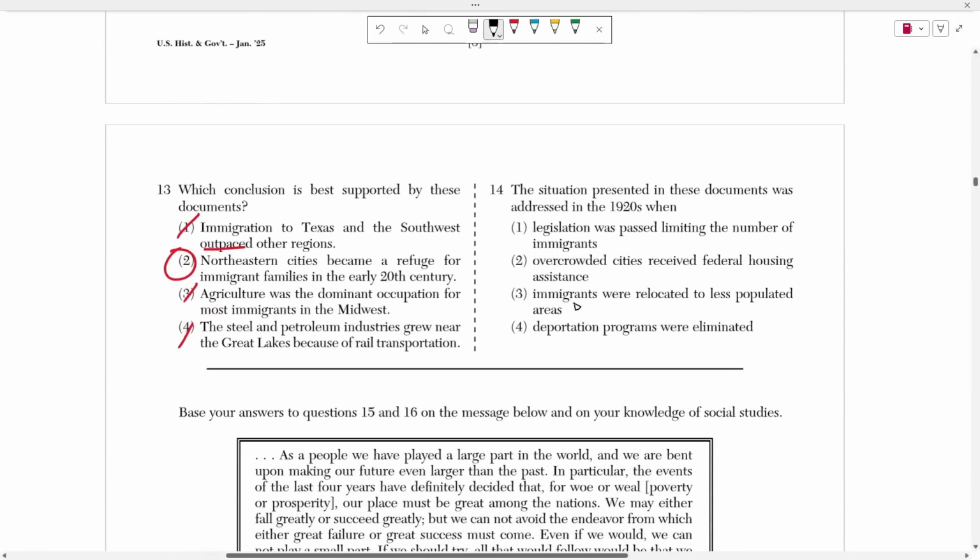So number 14 asks, the situation presented in these documents was addressed in the 1920s when what? Well, the situation was high levels of immigration, okay? And what the United States did for that was pass legislation that limited the number of immigrants, right? The Quota Act literally placed a quota on how many people from how many parts of the world we can accept as America, right?